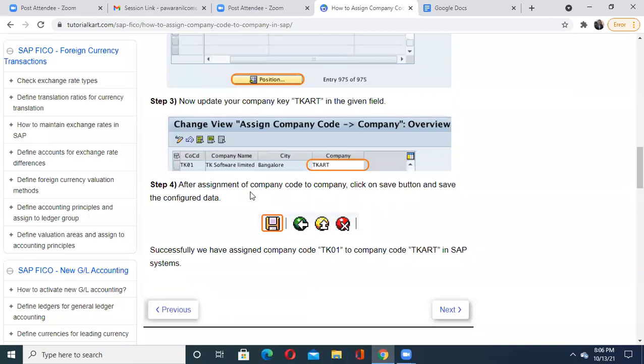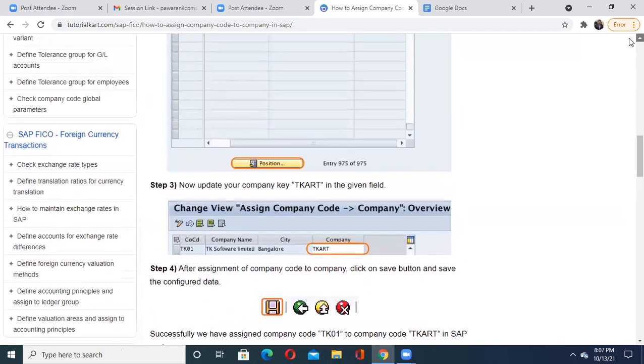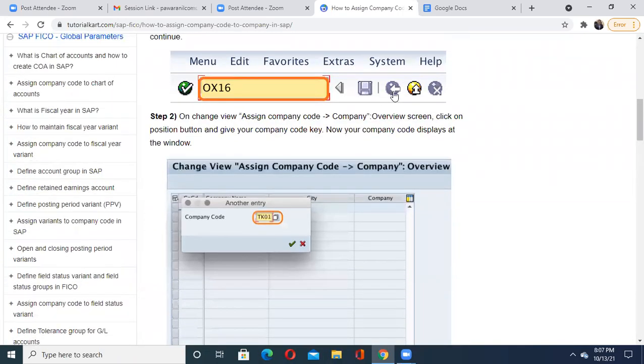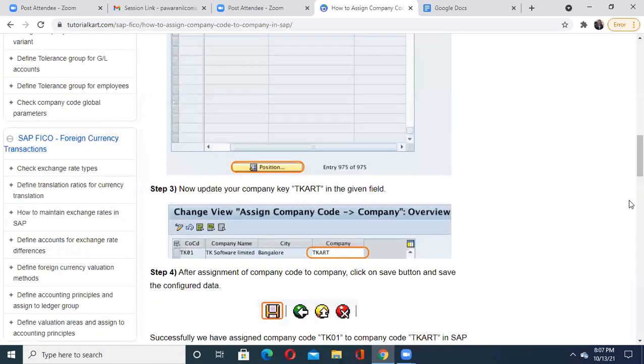You have updated your company key as TKART. After assignment of your company code to the company, you just have to click on the save button and save everything there. To do that, at the top you will find a floppy-disk kind of button. Just click on it and you can come out. So here at the top, this is the save button. Press it and come back.